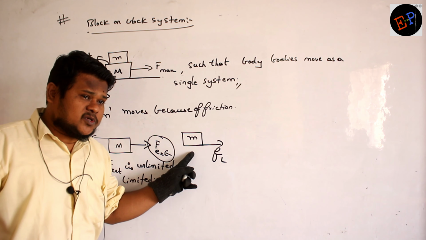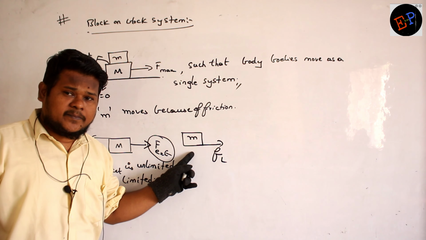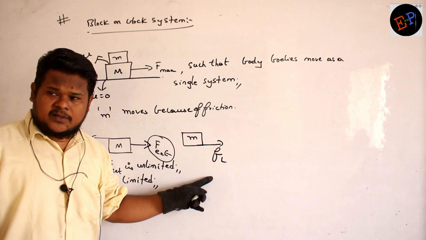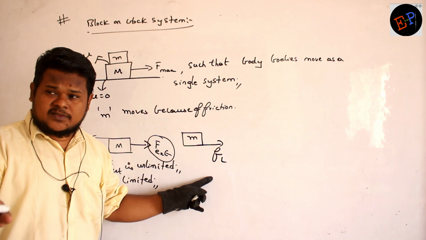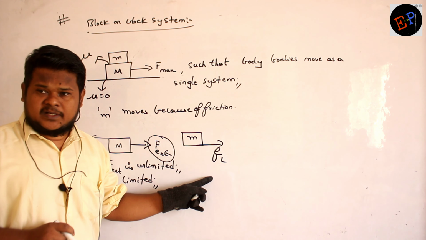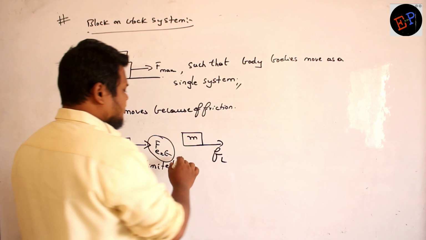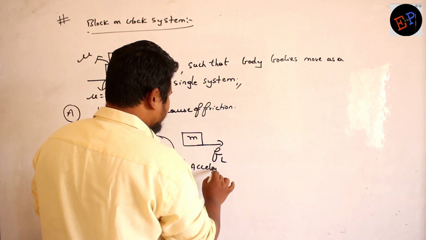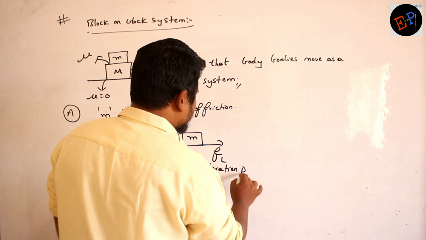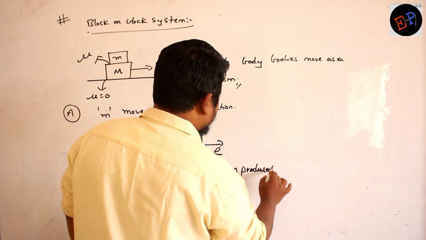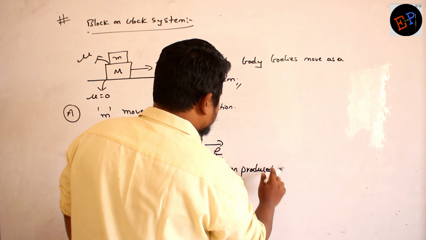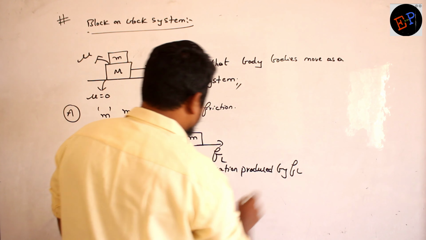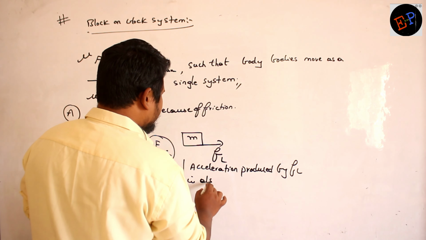But who is producing motion? Who is producing acceleration in small m? FL. FL is limited. So acceleration produced by FL is also limited. Are you able to understand? So therefore what I write? Because FL is limited, acceleration produced by FL is also limited.